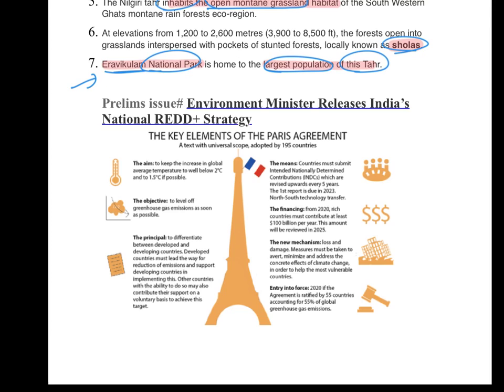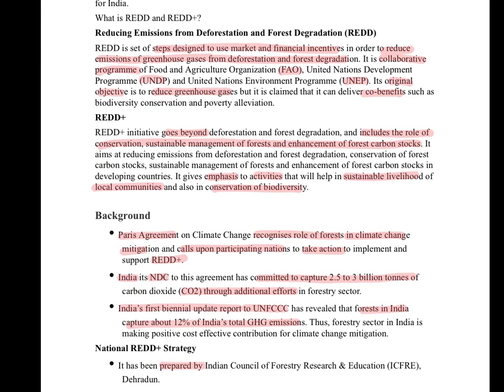The next topic is Environment Minister releases India's National REDD Plus strategy. So you need to know the distinction between REDD and REDD Plus. The full form is the same, that is reducing emissions from deforestation and forest degradation. So self-explanatory name.